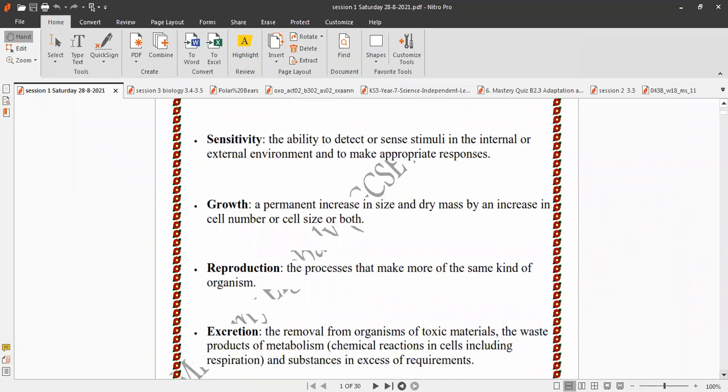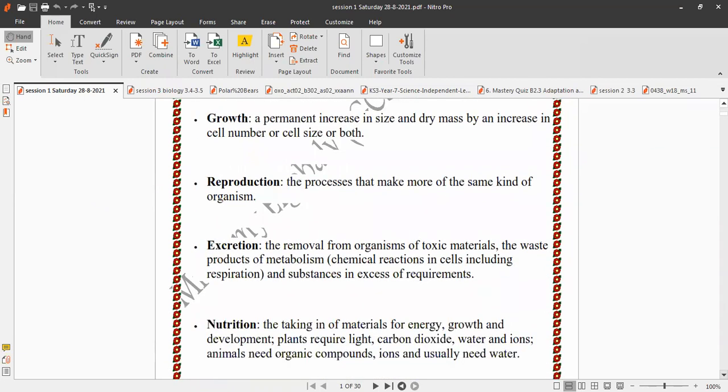Growth, permanent increase in size and dry mass, by an increase in cell number, cell size, or both. Reproduction, processes that make more of the same kind of organism.